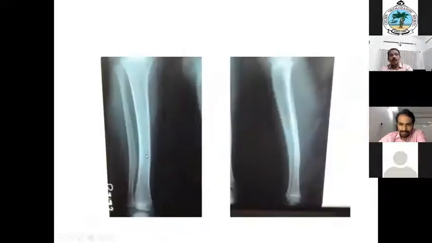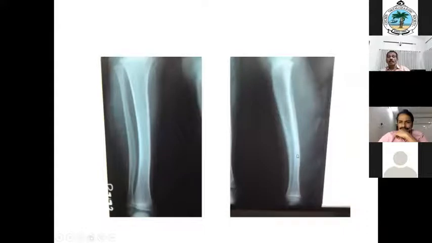So these are the serial X-rays. The first X-ray, then the follow-up X-rays. This is the final X-ray. The deformity is almost fully corrected. This is one of my patients. The deformity is fully corrected, but there was a shortening. This I think is after 4 years or something like that. The child is 4 or 5 years.